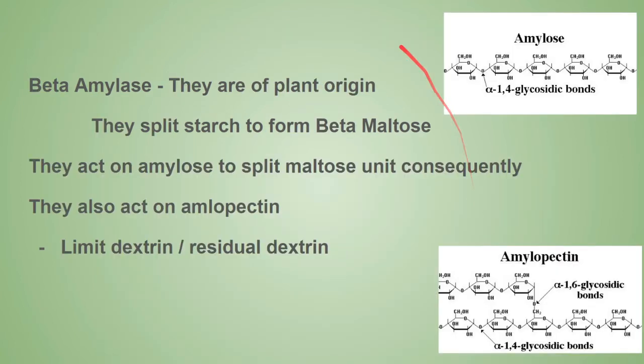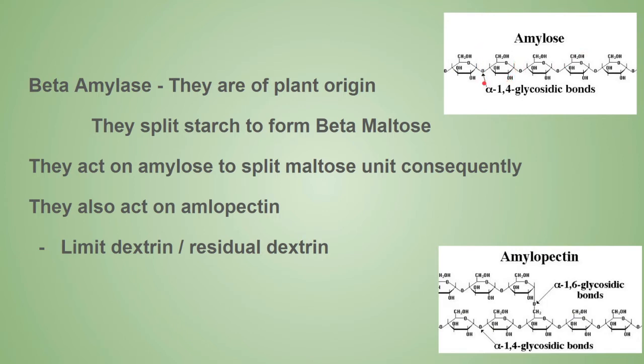Now the beta amylase. Beta amylases are of plant origin, and they are mainly present in almonds, germinating seeds, etc. They will split the starch to form beta maltose. Previously, alpha amylase was forming alpha maltose; this will form beta maltose. They act on amylose, splitting off the maltose units consecutively. Thus, the enzyme starts its action from one end and then consecutively breaks the alpha 1,4 glycosidic linkage.